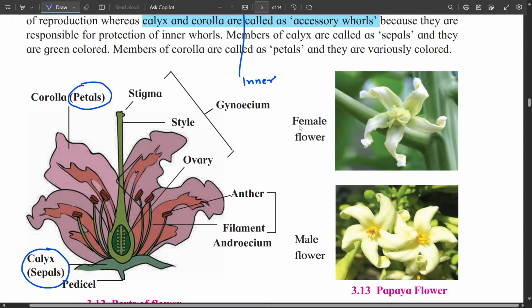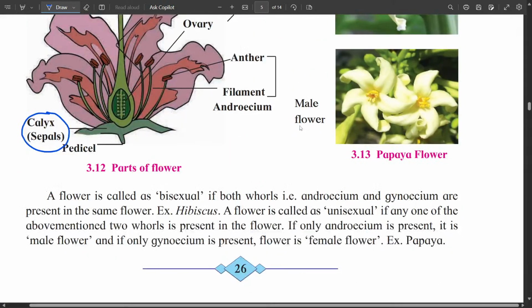The members of the calyx are called sepals and they are green colored. That's why they can do photosynthesis. Members of the corolla are called petals and they are variously colored and also have fragrances. A flower can be bisexual or unisexual.